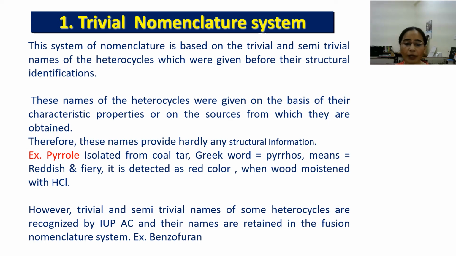For example, benzofuran. Benzo is used for benzene, which is a well-known compound for us, while furan is the 5-membered ring containing oxygen, and when this furan is fused with the benzene ring, its name becomes benzofuran. So here you can see a trivial name is used in the systematic nomenclature and retained by the IUPAC.